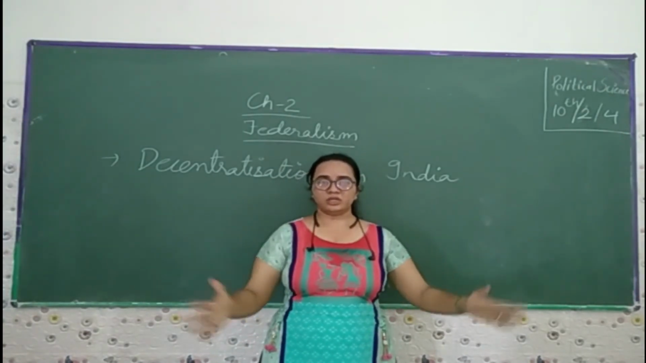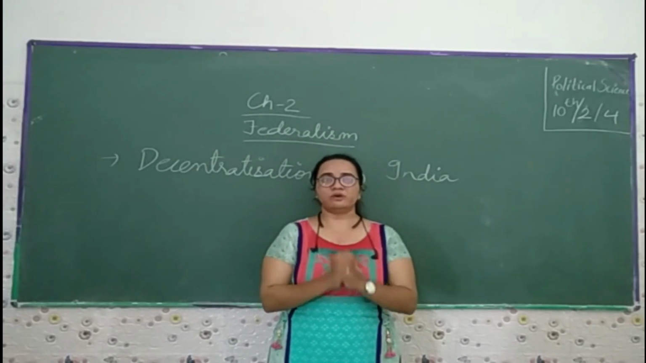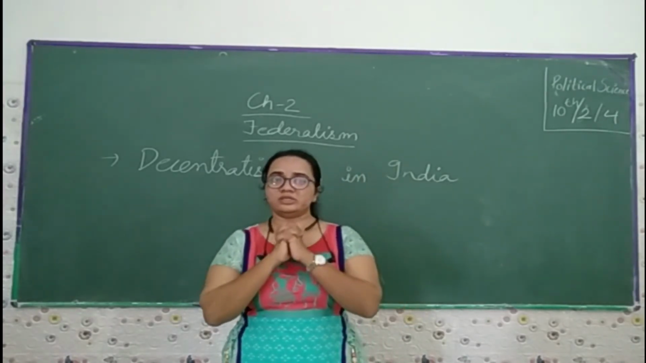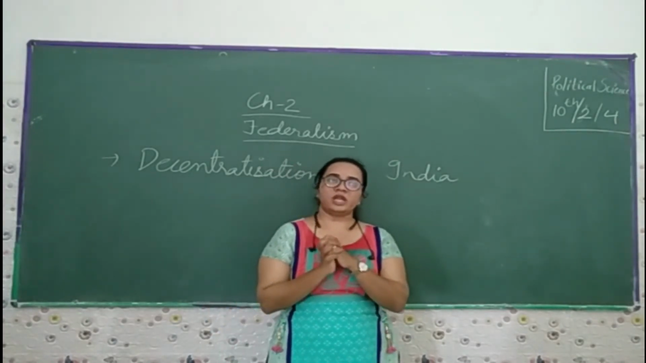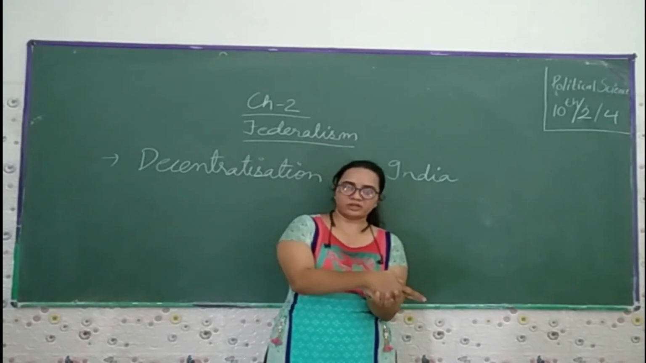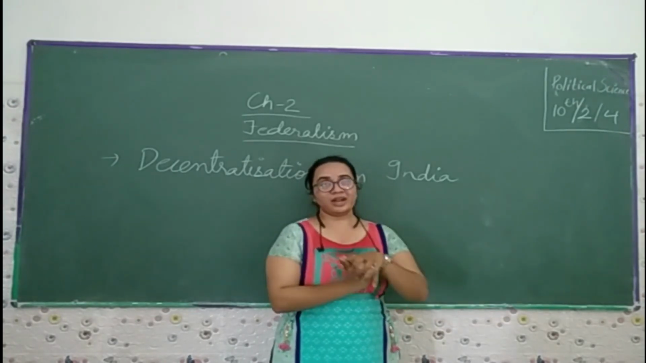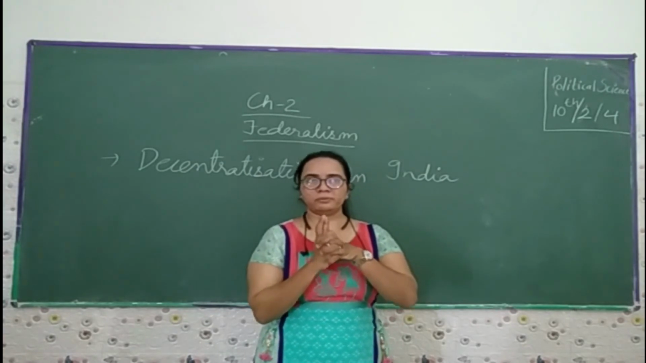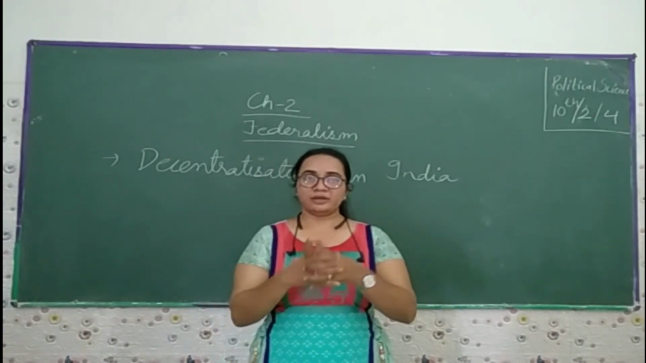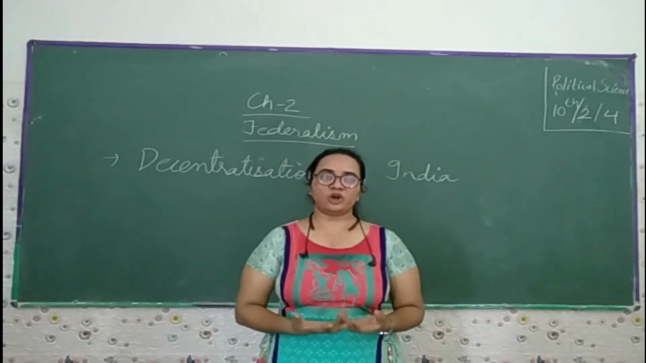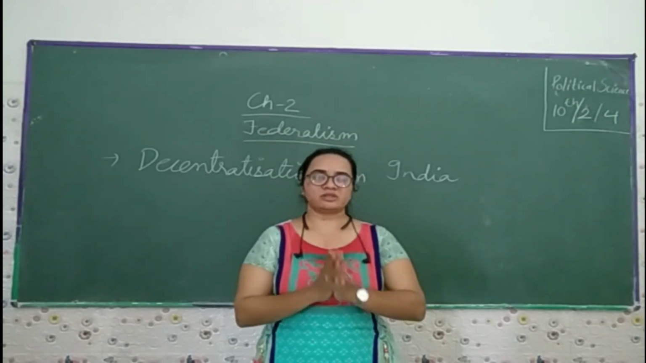So till now we have discussed what federalism is, what decentralization is, what kind of country we had after 1947, what kind of country we have seen after the 1990s, and what kind of boom we have seen in the economy. So these are all the things which I have discussed till now.